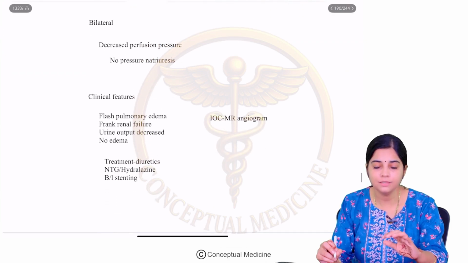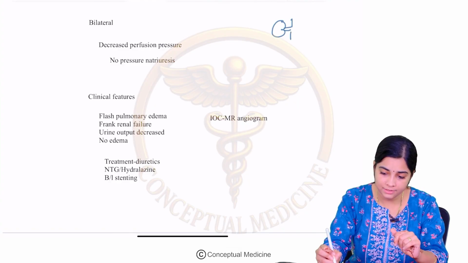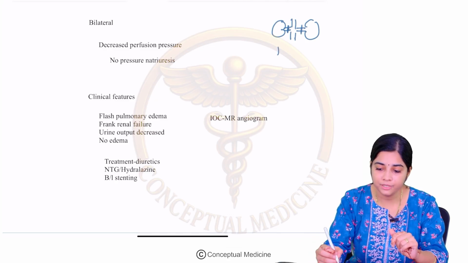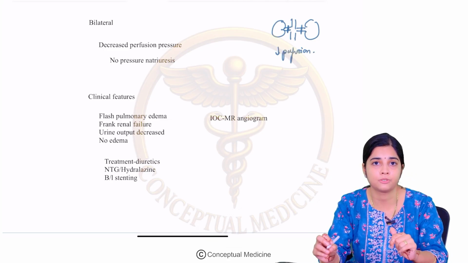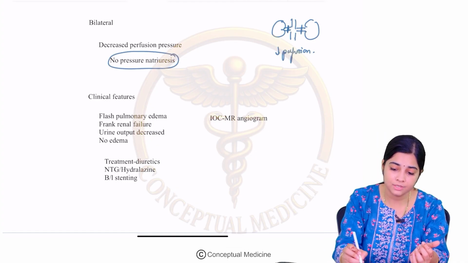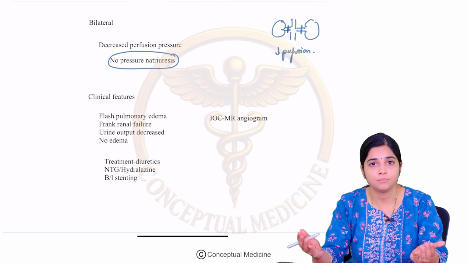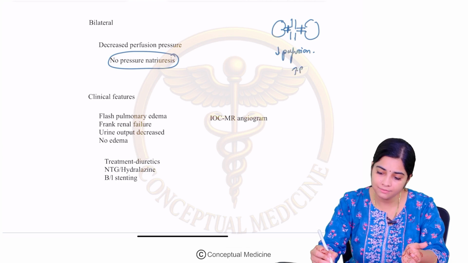Now, let us look at the bilateral renal artery stenosis. So, when there is a bilateral issue, definitely there is a decreased perfusion, right? Now, in both the kidneys, if there is a decreased perfusion, will you have pressure natriuresis? No, you will not have pressure natriuresis because there can be no compensation. In both the kidneys, the blood flow is low. The only thing that you will have is there is going to be increased renin and the blood pressure will be very, very high.